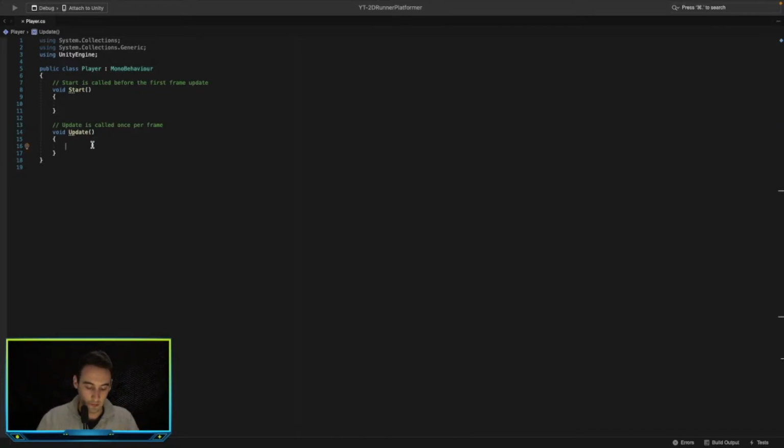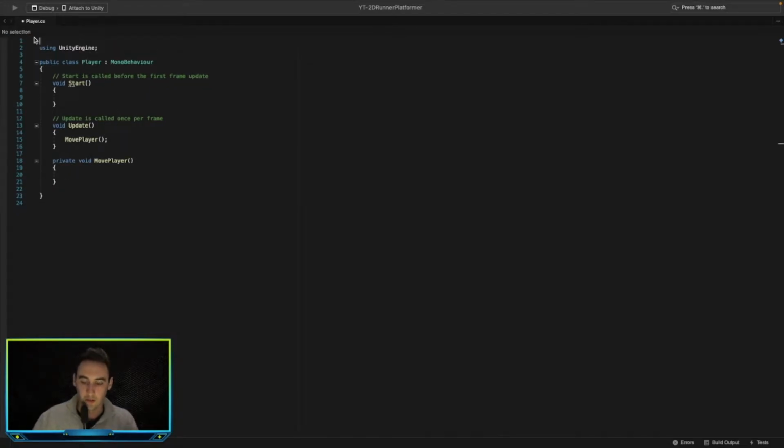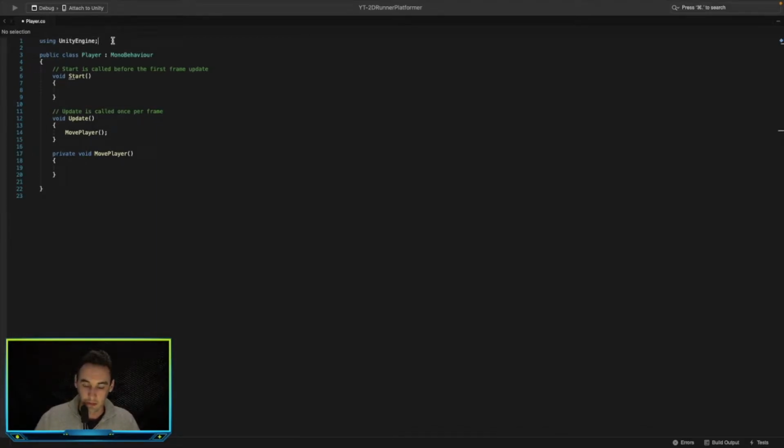And in here we want to say MovePlayer, just like this, and we want to create this function. Void MovePlayer. This is where we're going to start the function of moving the player. So in here, basically we want to get the input from the keyboard.